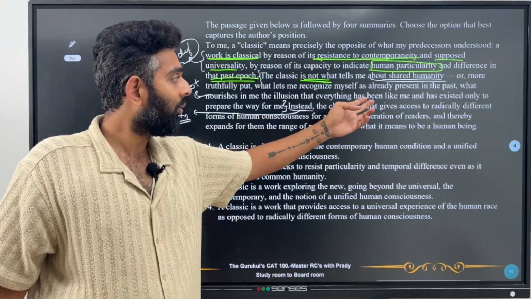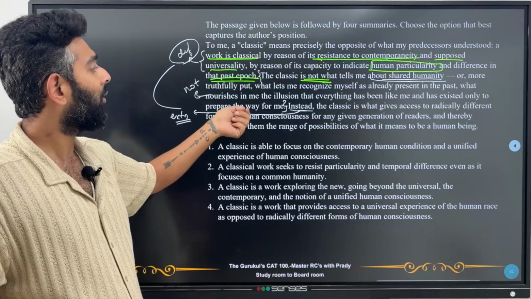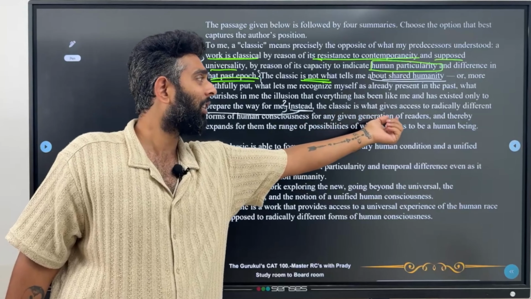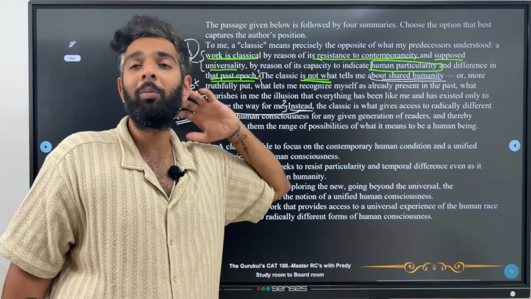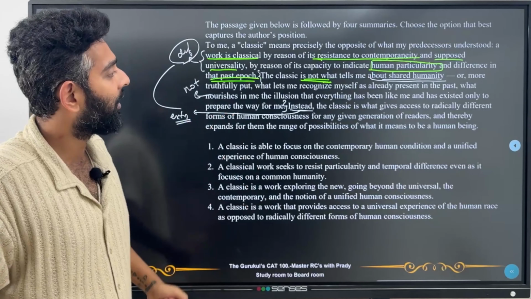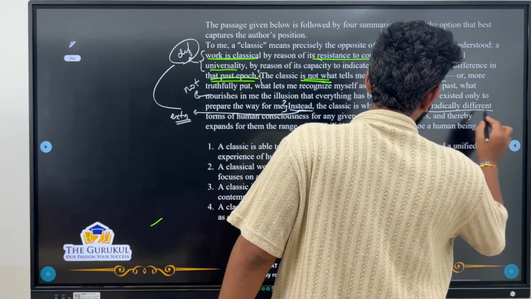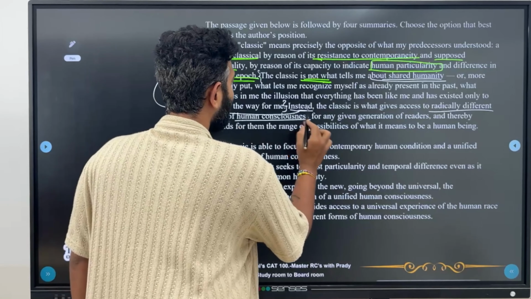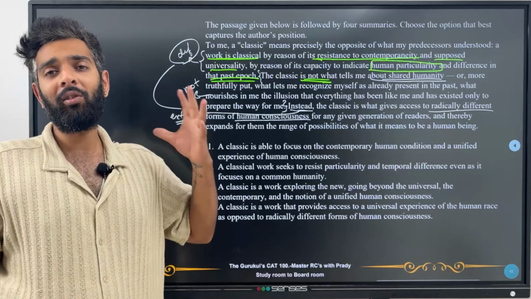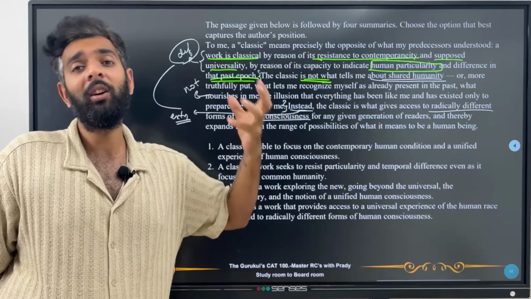Instead, the classic is what gives access to radically different forms of human consciousness for any given generation of readers and thereby expands for them the range of possibilities of what it means to be a human being. So very, very beautifully written thing. So what he wants is something radically different, so that it could imbibe new forms of human consciousness for any generation of readers. No matter when they're reading, they should feel it as a new thing.